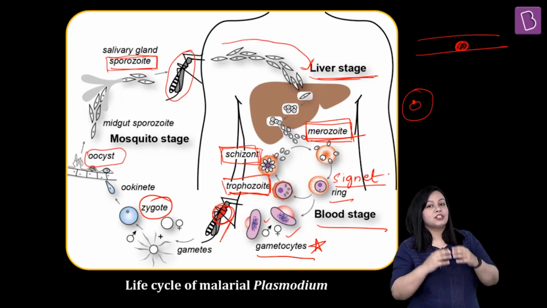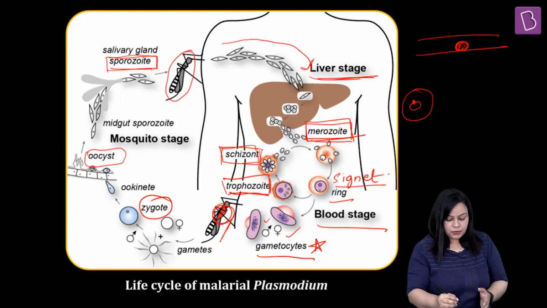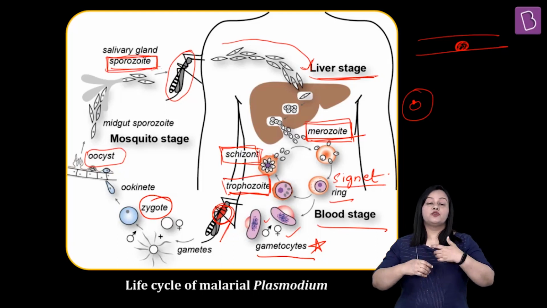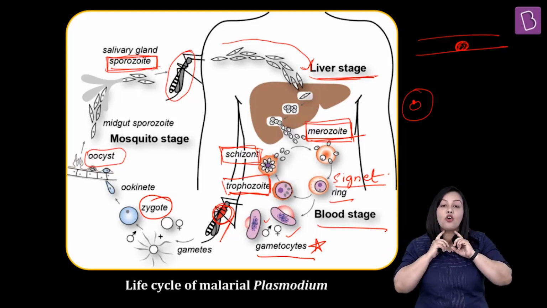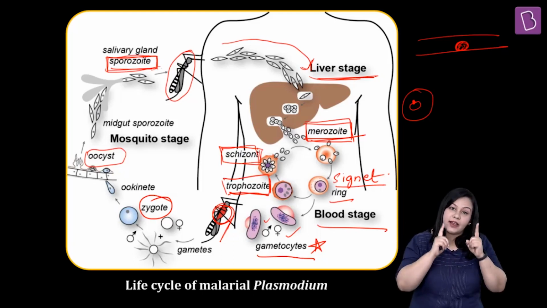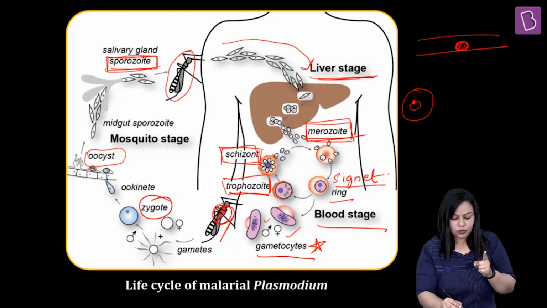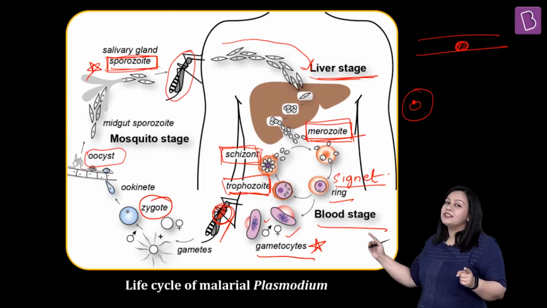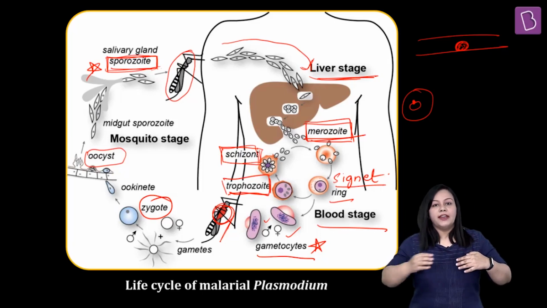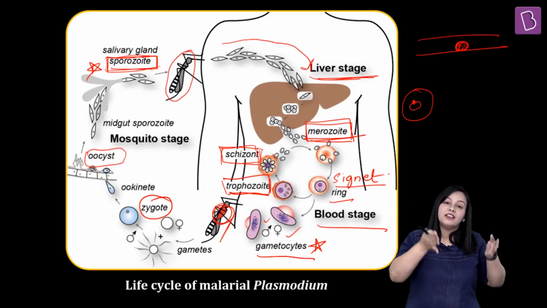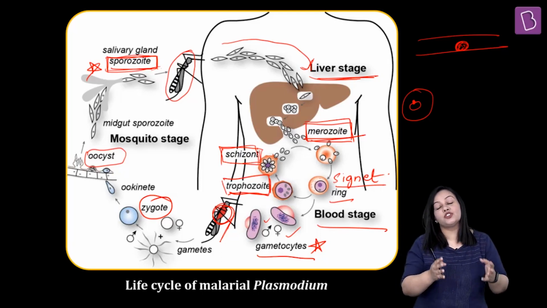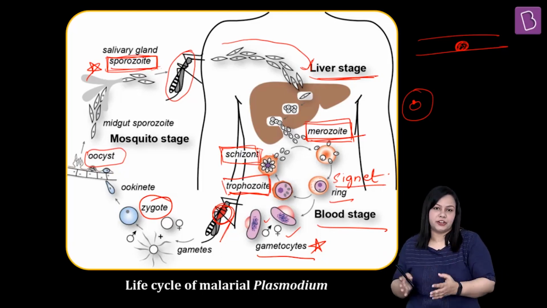And these oocysts are going to then rupture, releasing so many sporozoids which are going to travel up till the salivary glands of the mosquito, right? Of the female Anopheles mosquito. And now again, see, this is where I started the cycle and I told you that I'll come back to this point. And this is when these sporozoids are going to be retransferred into some other human when this infected sporozoid carrying female Anopheles mosquito is going to visit a new human, uninfected human, right?